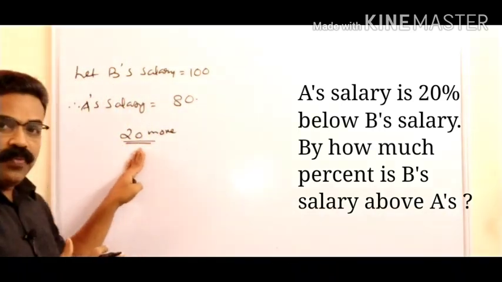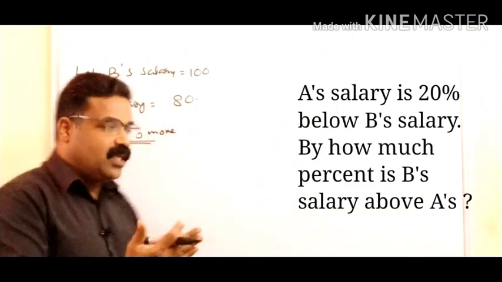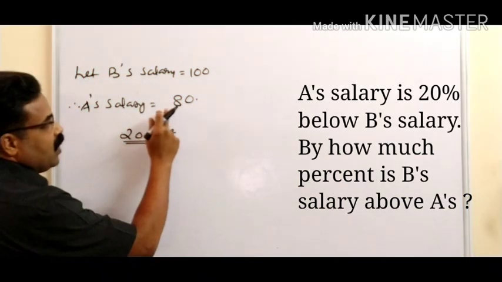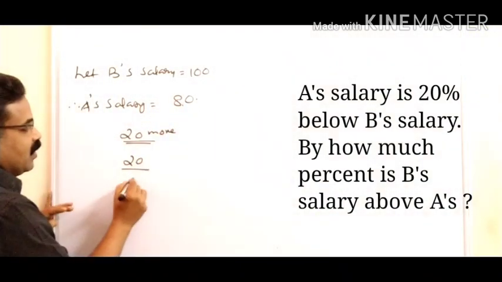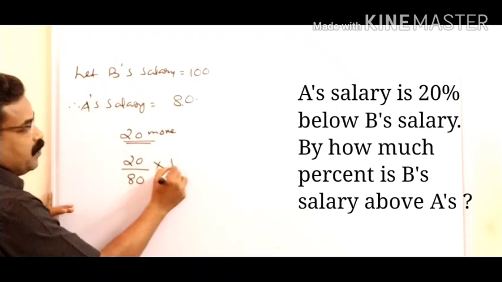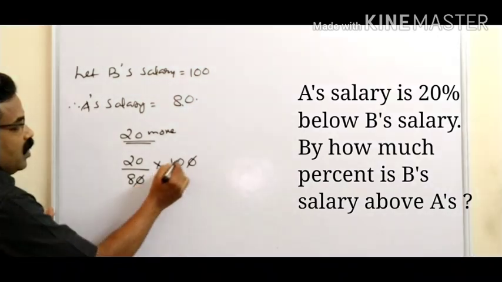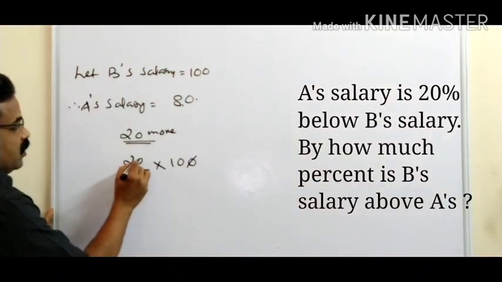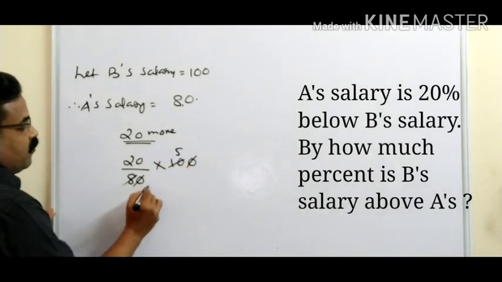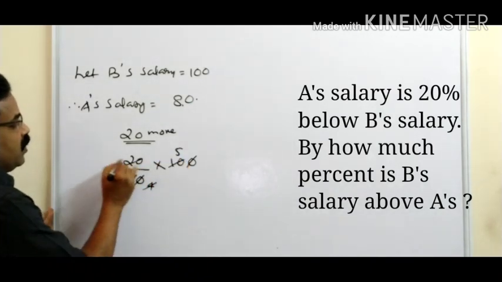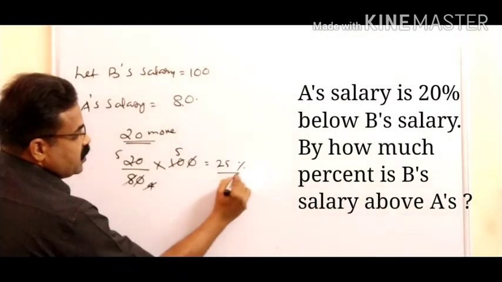So B is getting 20 rupees more, and we need to convert that into a percentage. That means 20 divided by A's salary, 80, multiplied by 100. Now you can solve it. Cut this 0 and this 0. 8 and 10, 5 times and 4 times. Cut this 4 and 20, 5 times. 5 into 5, 25. So 25% is the answer.